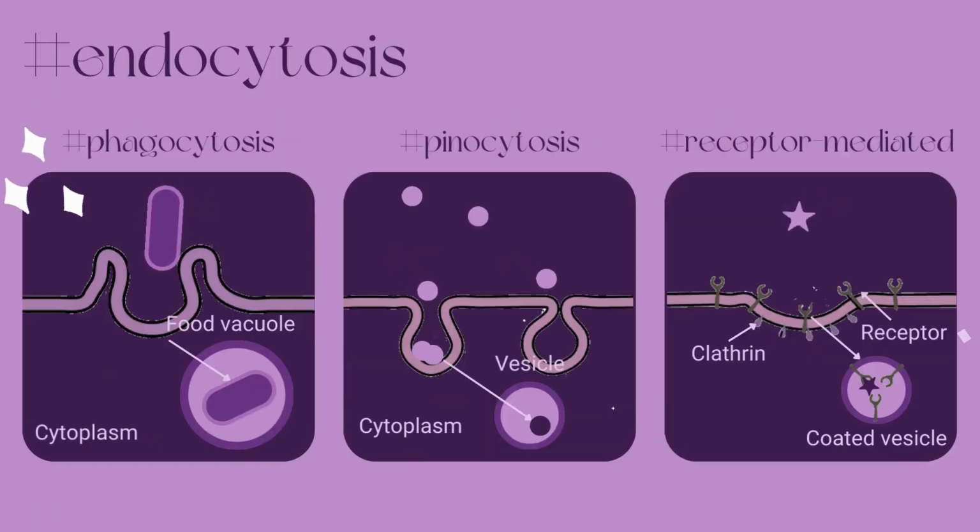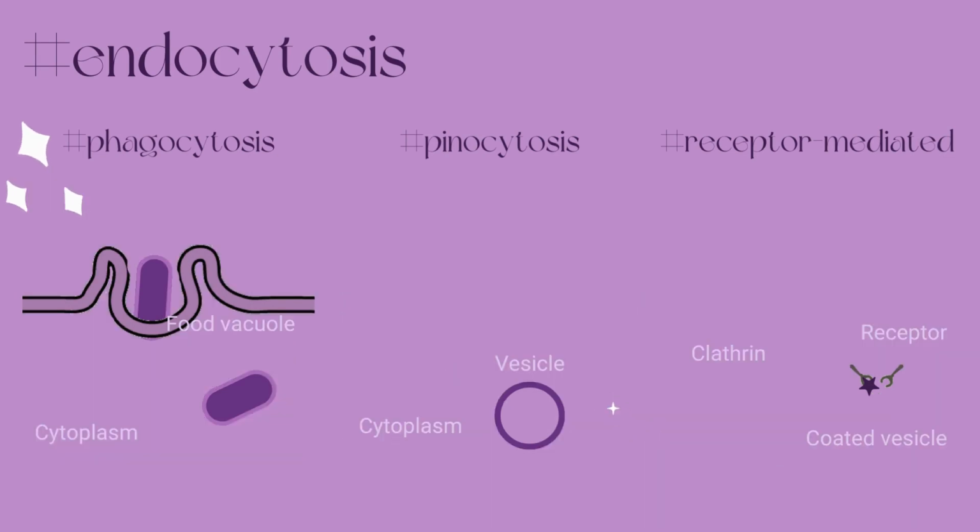Cells must take in certain molecules such as nutrients, but they also need to release other molecules such as signaling proteins and waste products to the outside environment. Now, exocytosis, exo meaning external, cytosis meaning transport, is a form of bulk transport in which materials are transported from the inside to the outside of the cell in membrane-bound vesicles that fuse with the plasma membrane.